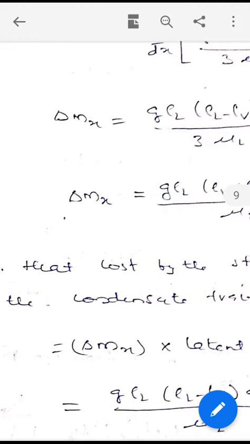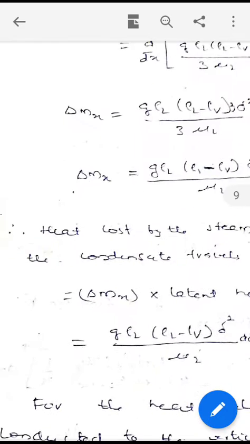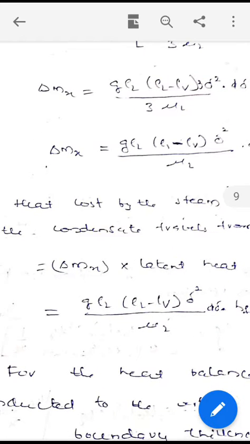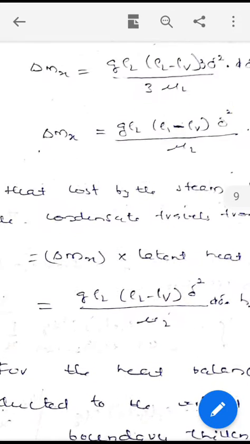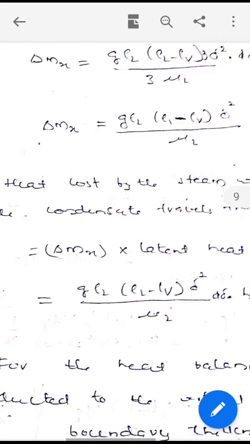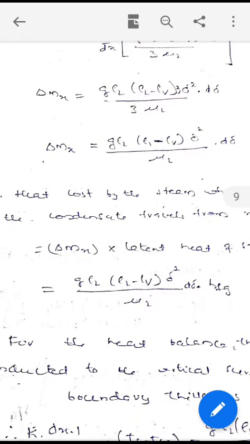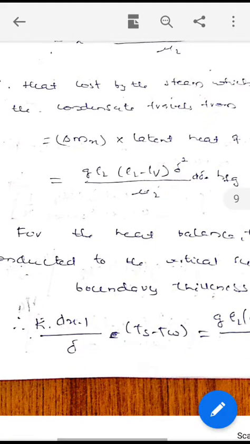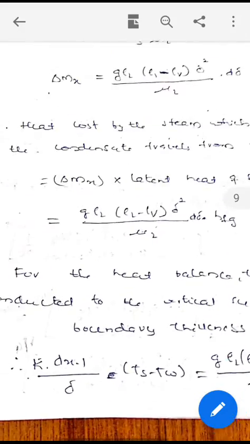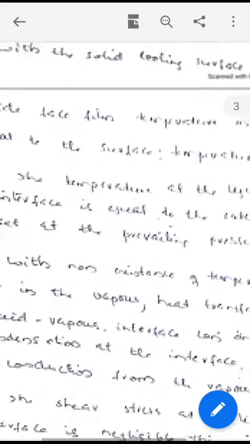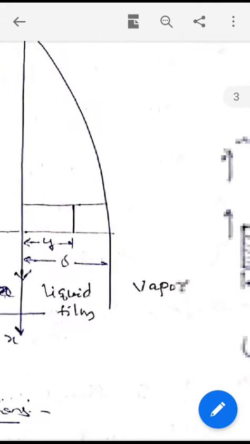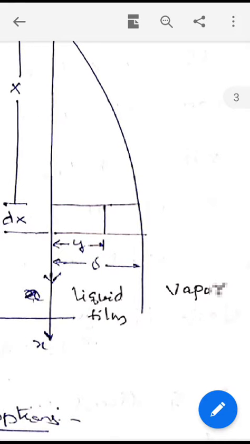Then the heat lost by the steam while passing through this thickness delta x is equal to delta mx multiplied by the latent heat of steam. This gives the heat lost by steam while passing from x to x plus delta x. So see here, I will go back to the figure again. See here the figure. Heat lost by steam while passing from x to x plus delta x is delta mx into latent heat.